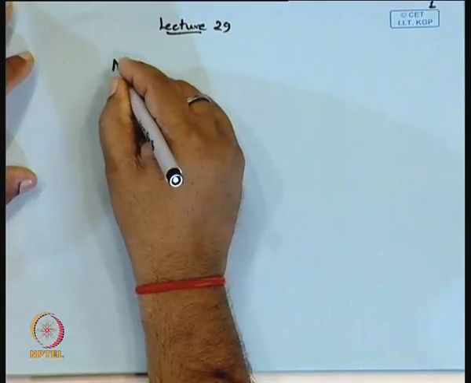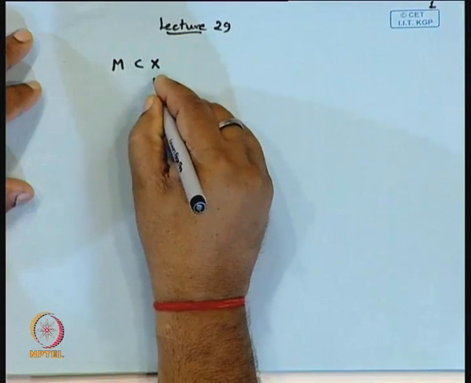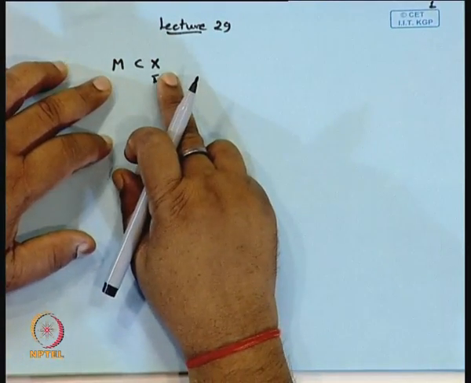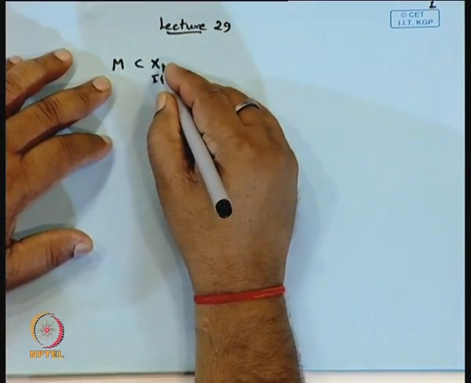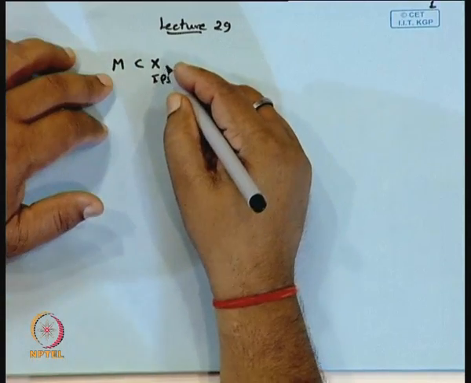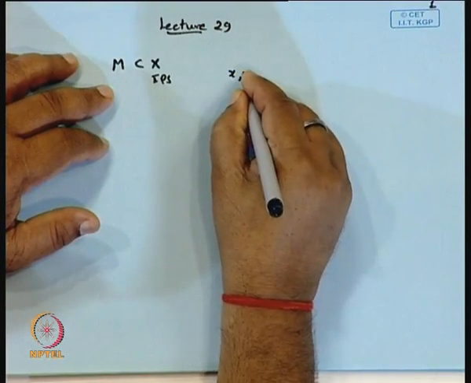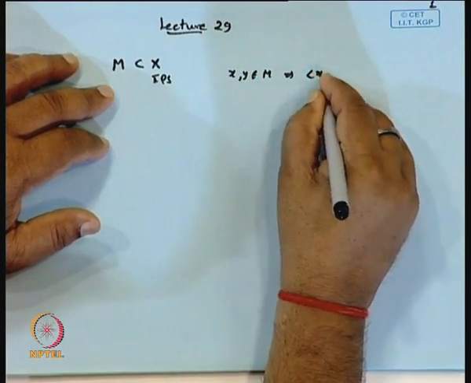We have discussed the concept of orthonormal sets and orthogonal sets. So, let us revise what orthonormal and orthogonal sets are. An orthogonal set M in an inner product space X is a subset of X in which the elements are pairwise orthogonal. That is, if we take x and y belonging to M, then the inner product of x and y will be 0.